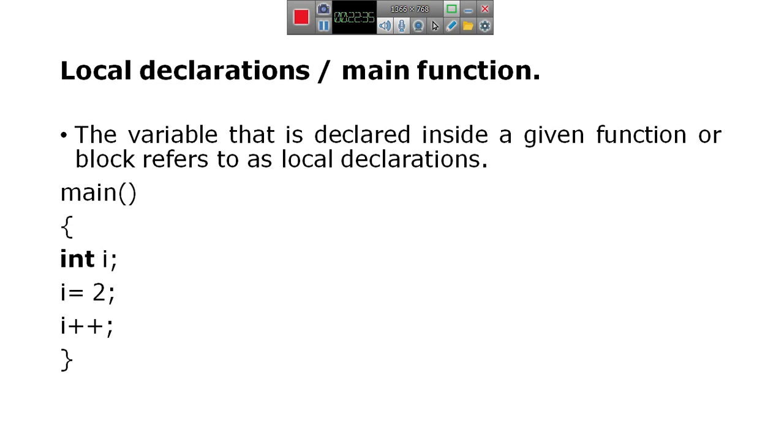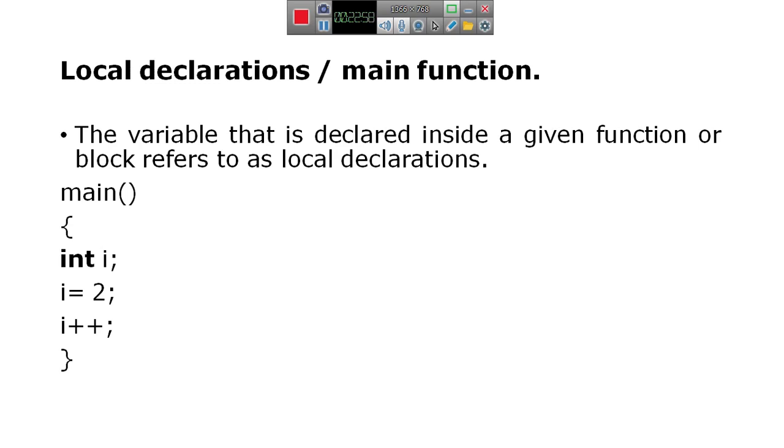For example, we say the location names are A, B, C. We have to read the values through the keyboard into A and B, and the process is C equals A plus B, and the output is C.